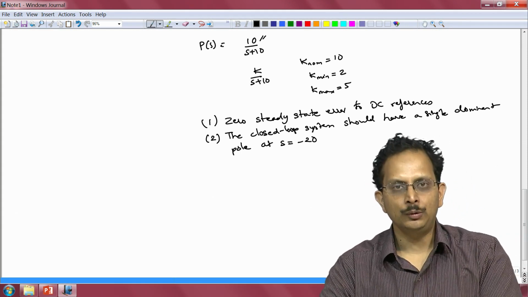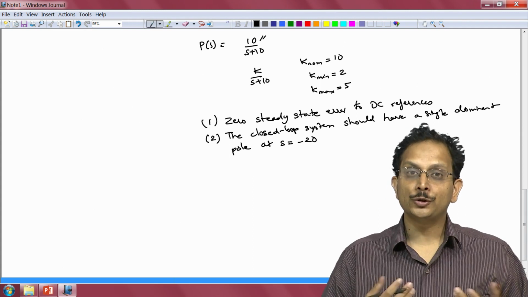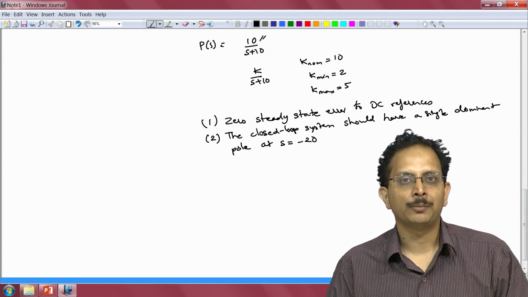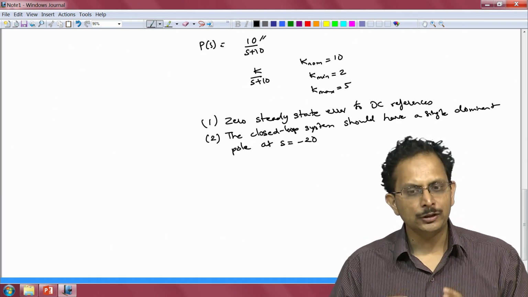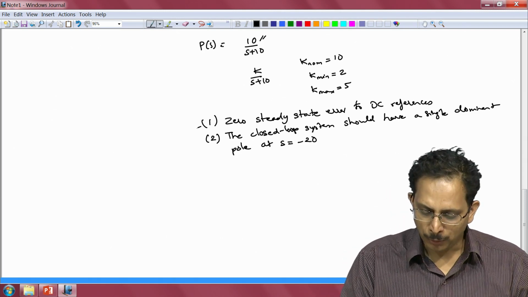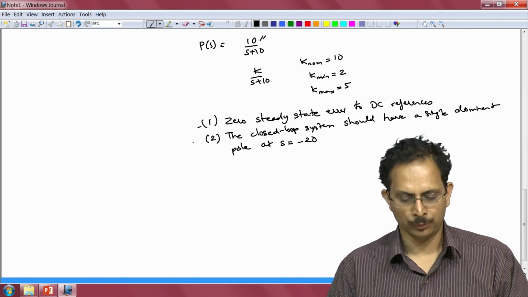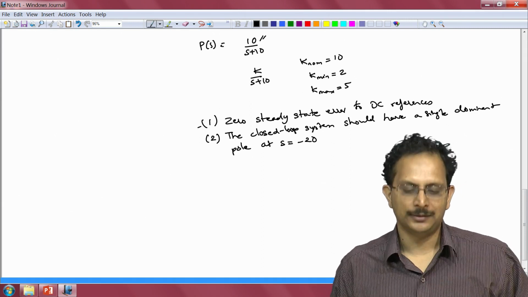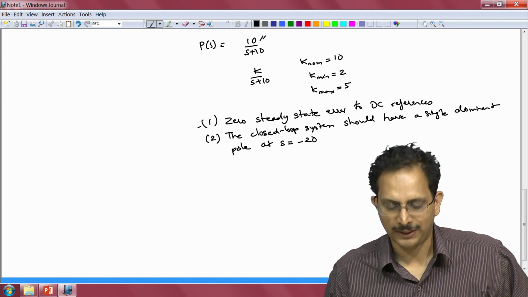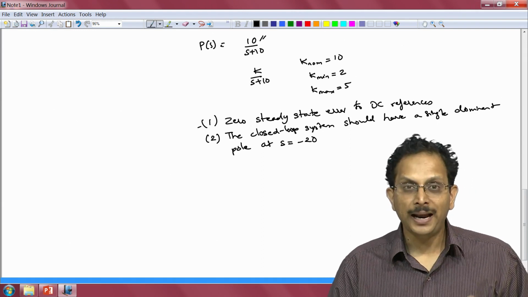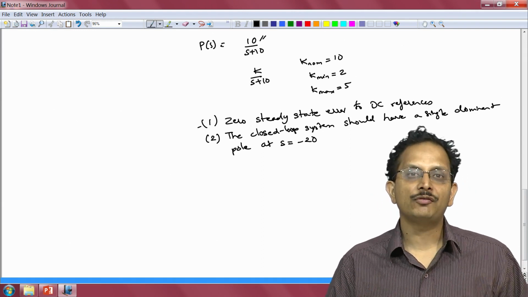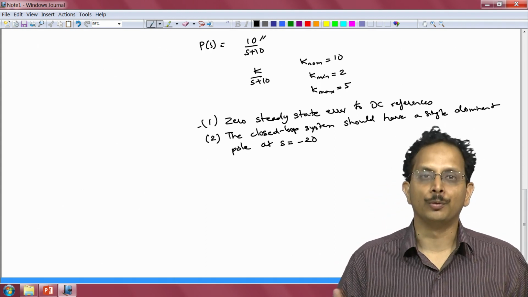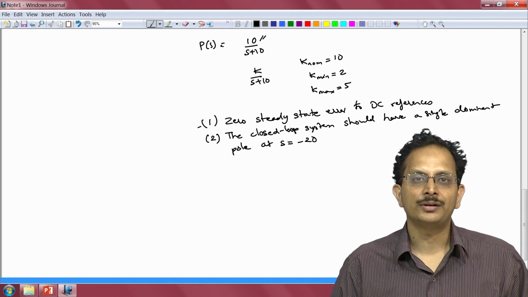So, what we shall do now is first assume that this problem can be tackled using 1 degree of freedom control design, and we will see that it is possible to accomplish both the objectives that we have laid down in this case for this nominal plant P of s is equal to 10 by s plus 10. However, when the plant's parameters vary, 1 degree of freedom controller does not permit us to control the variation of the closed loop pole, the dominant closed loop pole of our system.